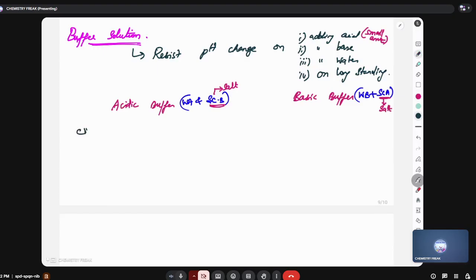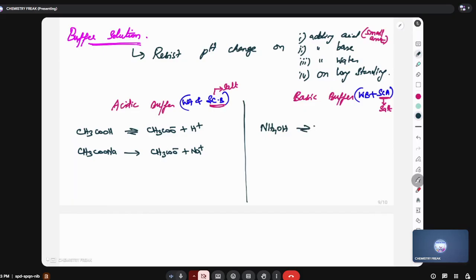I'll explain with an example. Weak acid, acetic acid. It will be weak, meaning partial dissociation. To this I am adding its strong conjugate salt, sodium acetate. So this constitutes a buffer. Similarly, basic buffer: weak base, ammonium hydroxide, and its strong conjugate salt, ammonium chloride, giving ammonium ion and chloride ion, and ammonium ion and OH minus. Has this been understood so far? Shall I go for the next step?